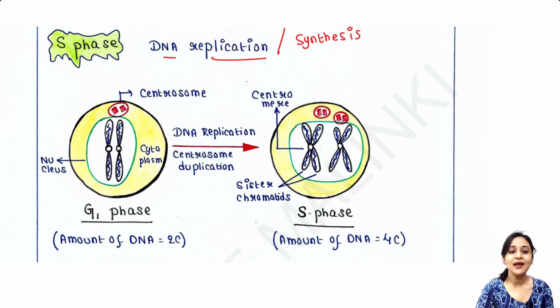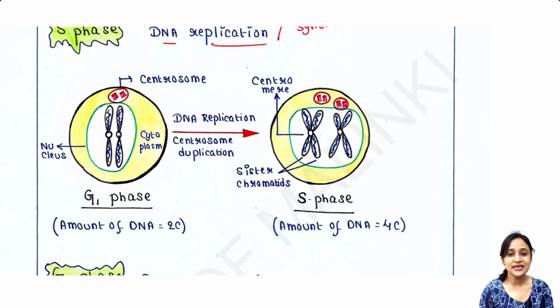Okay. Now, see what happens. So, this is the condition of a cell in G1 phase. You can see this is the cytoplasm. Here, this is the nucleus. And in the nucleus, you can see chromosomes.